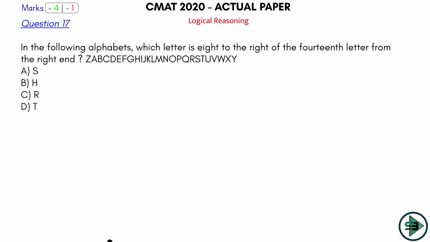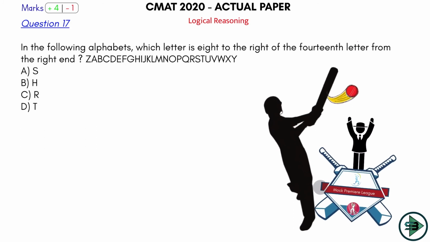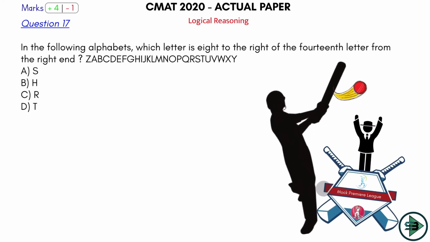Ball number 17, question number 17 in logical reasoning section. In the following alphabets, which letter is 8 to the right of 14th letter from the right hand? Clearly a big sixer. Okay, you have to hit a big sixer on this ball because it's a full toss which should be hit for a 6. It's such an easy question. Okay, it comes from the topic of general puzzles. So let's go ahead and solve this.